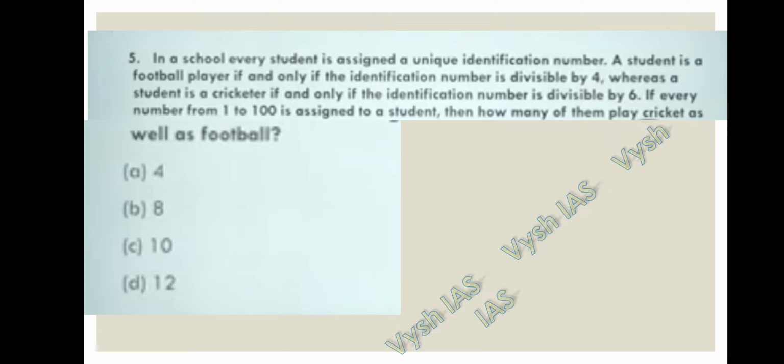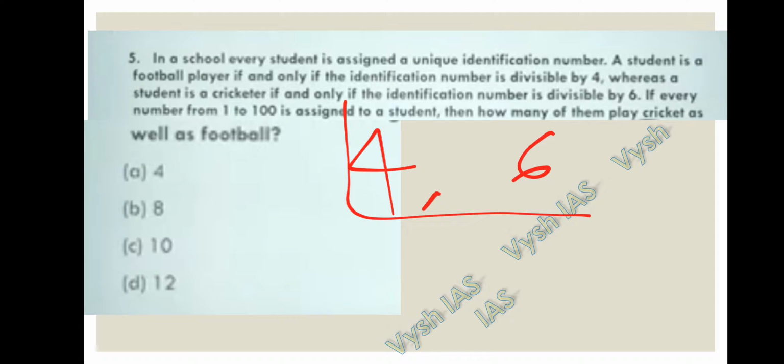So the first condition is that the number should be divisible by 4. The second is that it should be divisible by 6. Then only they can become both the football player and the cricket player. So the given person should have a number that is divisible by 4 as well as 6. In this type of question you can